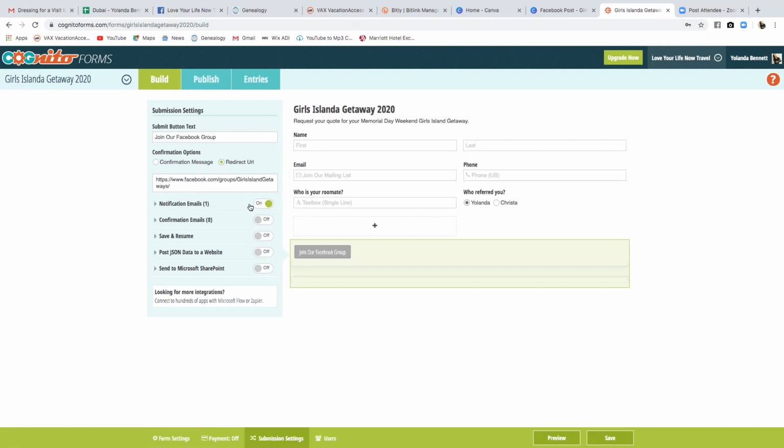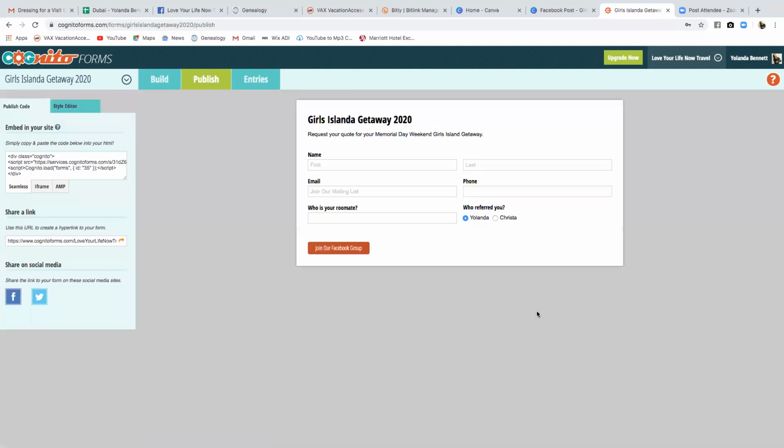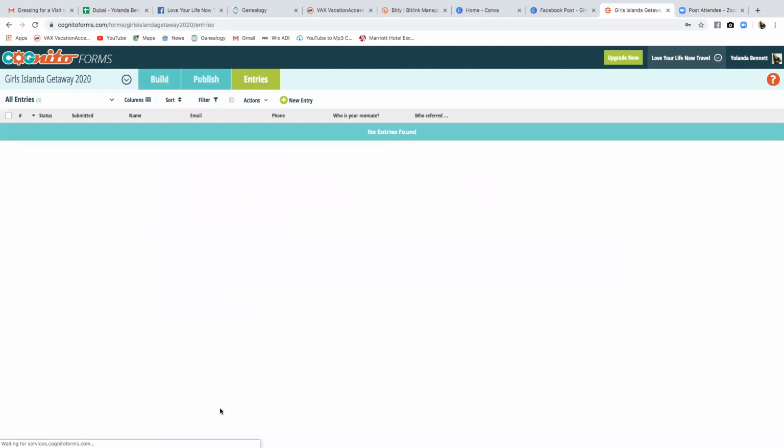And I changed the wording on this button, because initially the button says submit. And I don't want it to say submit. I want them to know that when they press that, they're going to join the Facebook group. And so that's done. It's been saved. I'm going to make sure I save it again, but it's already saved. So when I go to entries, as people click that, all of the entries are going to show up here, and it's going to tell me who they were referred by, either myself or Krista.